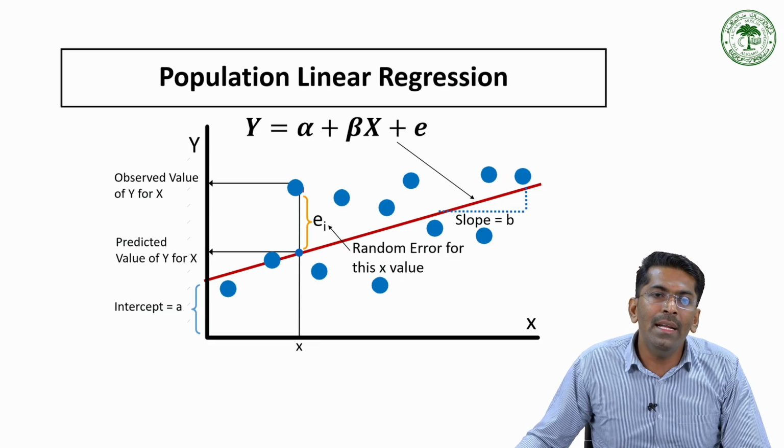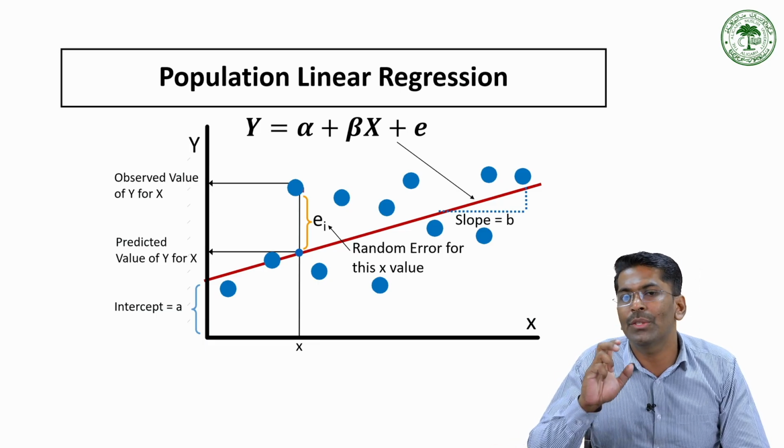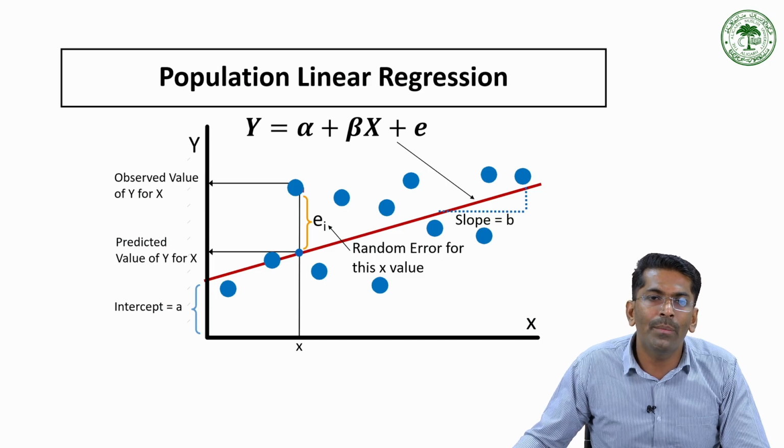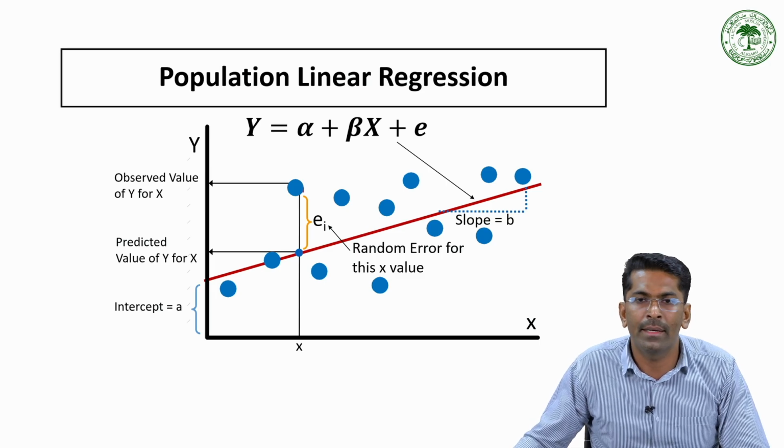So the vertical distance between the points and the regression line is generally representing the error. This is the error term, the part of y not explained by x. So some of the points are above the line, that means positive errors, and some of them are below the line, which are the negative errors. So the regression line is positioned so that the sum of these errors is minimized.